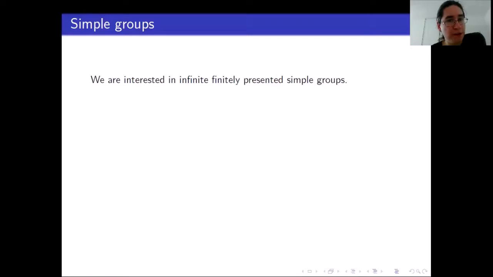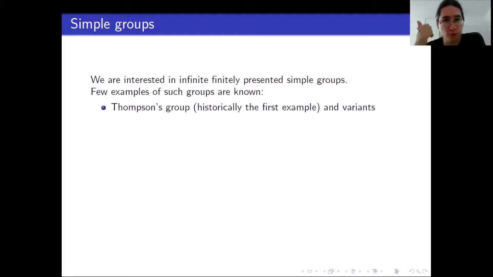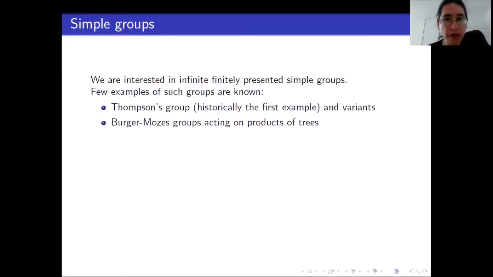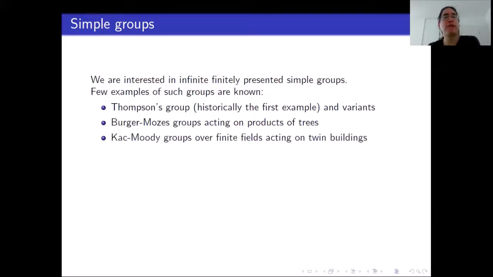So we are interested in infinite finitely presented simple groups. What examples do we know about these groups? The first thing we see is that we know really few examples of such groups. We know Thompson's group, that is historically the first example, and then later variants due to Grigorchuk, Röver and Kraschewitz. We have Burger-Mozes groups acting on products of trees. And we have Kac-Moody groups over finite fields acting on twin buildings. So these are the only three examples of infinite finitely presented simple groups we know to date.